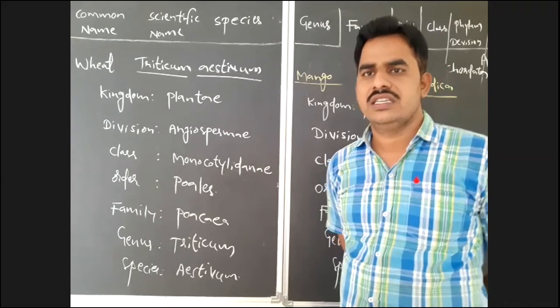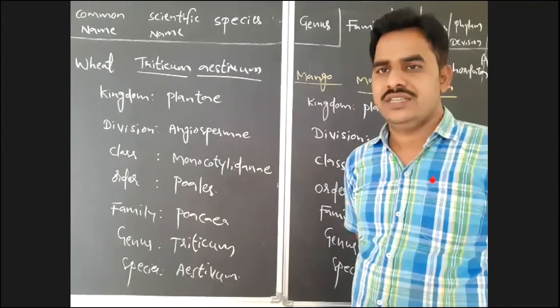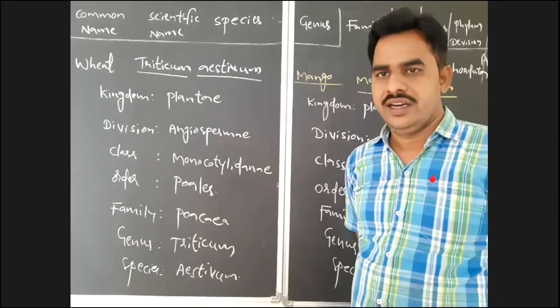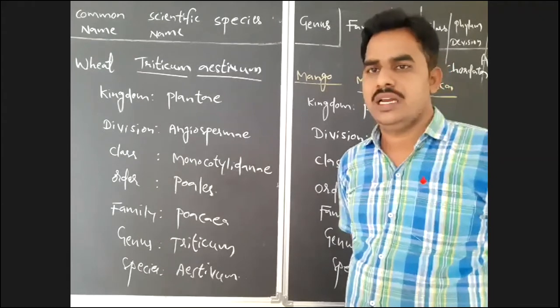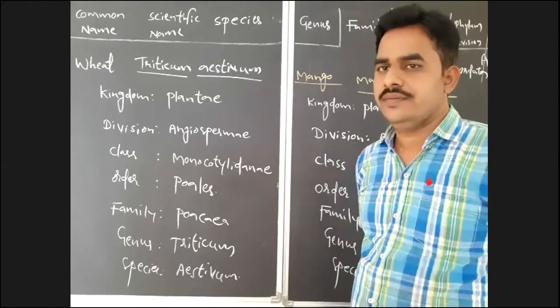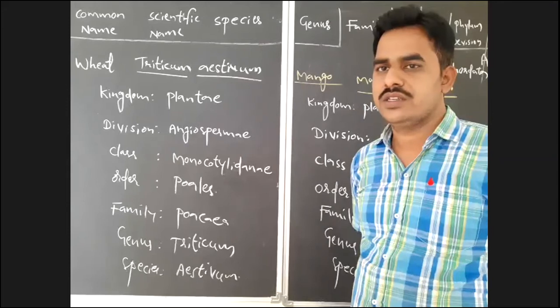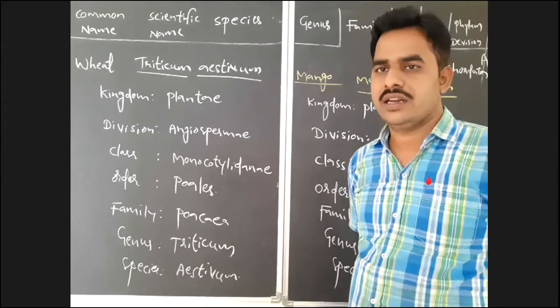In that, we discussed characterization, identification, nomenclature, classification, etc. We discussed binomial nomenclature and also the universal rules of binomial nomenclature. And after that, the third topic in this chapter we discussed is the taxonomical categories and taxonomical hierarchy.